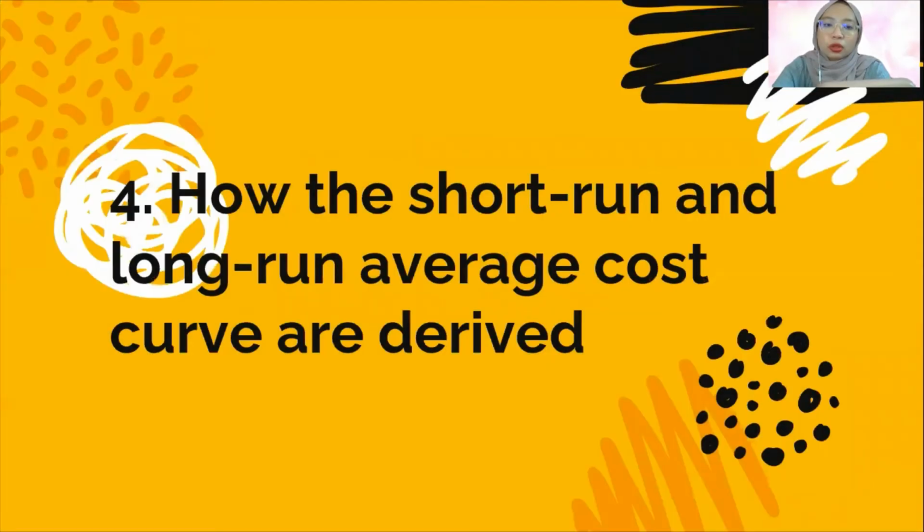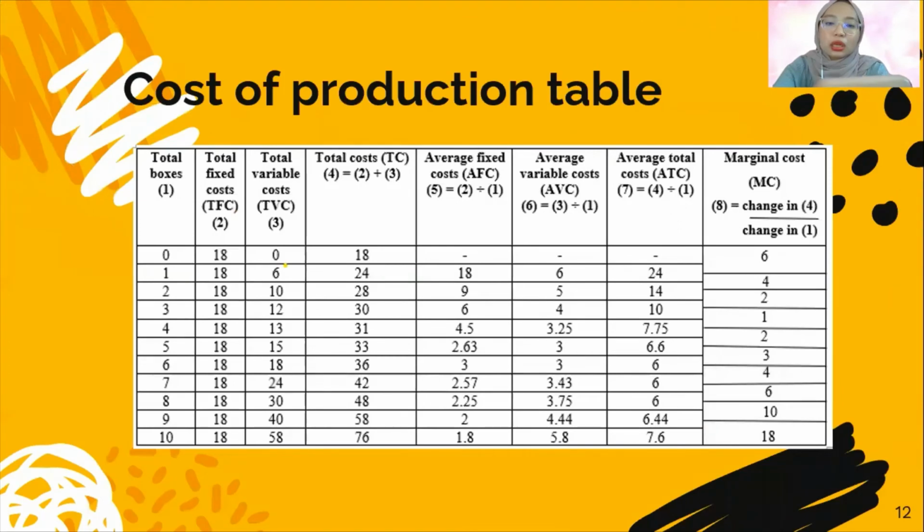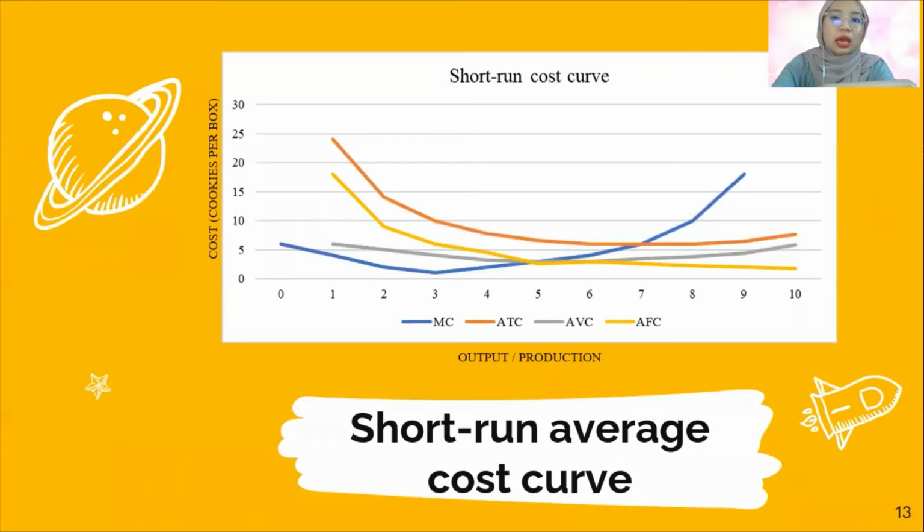So the fourth question is on how the short run and long run average cost curves are derived. The short run cost curve can be derived from cost of production tables. The first step is to determine the cost of production table. So here is an example, and this is the example for a short run average cost curve.